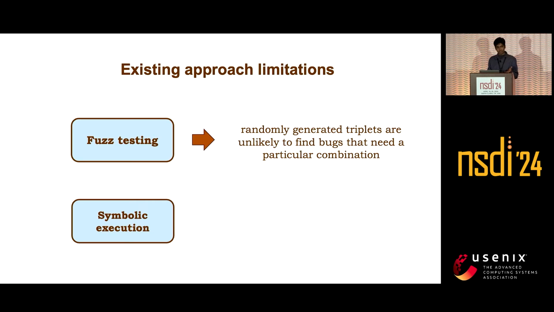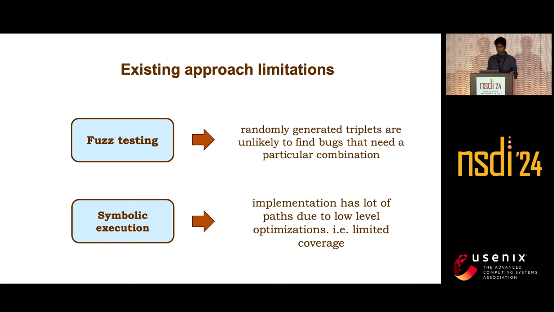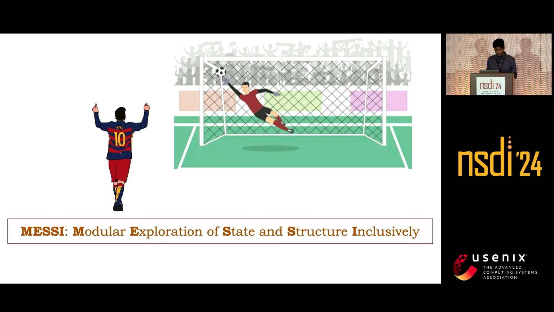Similarly, symbolic execution can generate interesting combinations, but it suffers from path explosion because the actual implementations have not only the behavioral code but also low level optimizations. So coverage is an issue, and in some cases the implementation is not available because some of them are closed source.